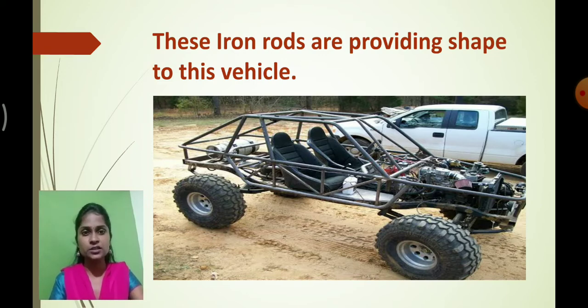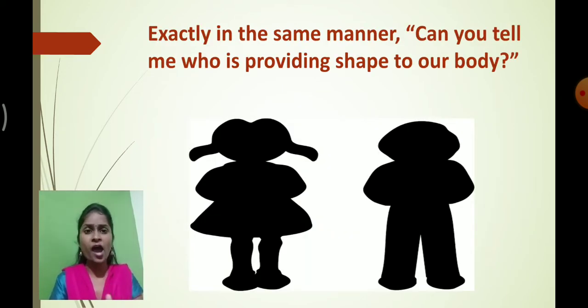Exactly in the same manner, students, now I have one question: if vehicles are getting a particular shape because of the metal rods, then how is our body getting shape? There must be something present inside our body, and because of that our body has got a particular shape and structure. So what would be present inside our body? Because of that we are able to walk properly, our body is upright. Am I right over here?